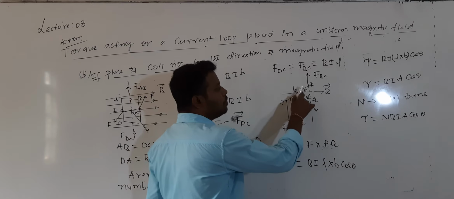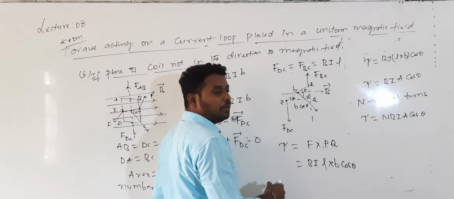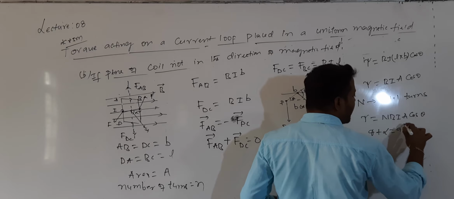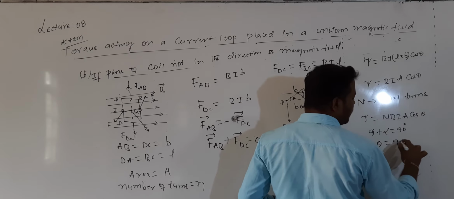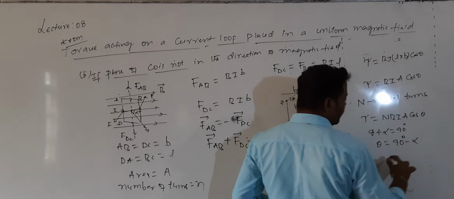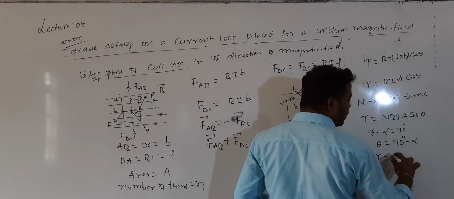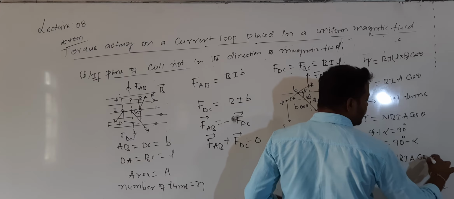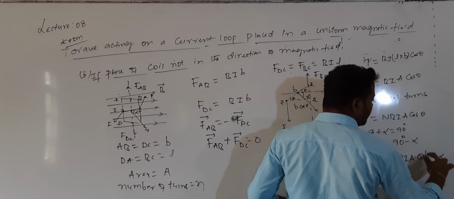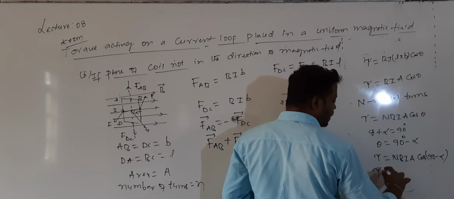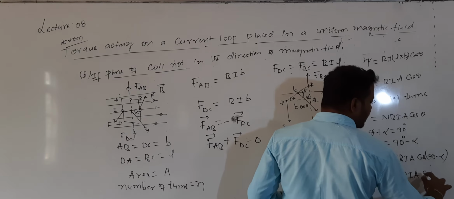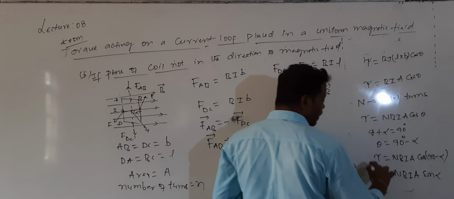But from the diagram you can see alpha and theta are complementary. So theta plus alpha is equal to 90, then theta is equal to 90 minus alpha. Then I will get the tau value equal to n into B into I into A into cos of 90 minus alpha, which is given by tau equal to n B I A sin alpha.